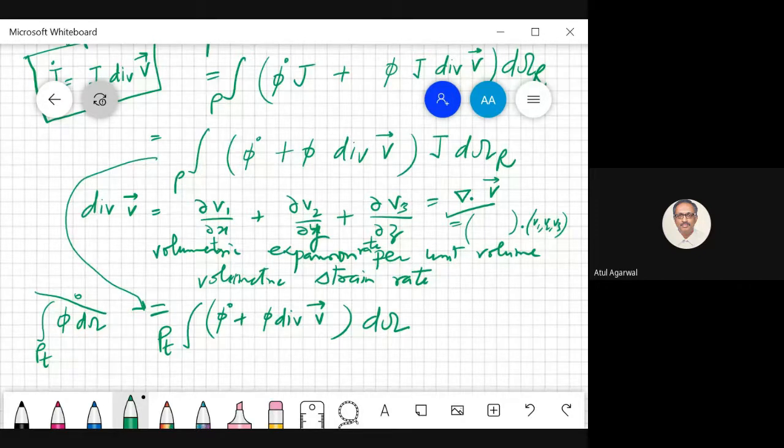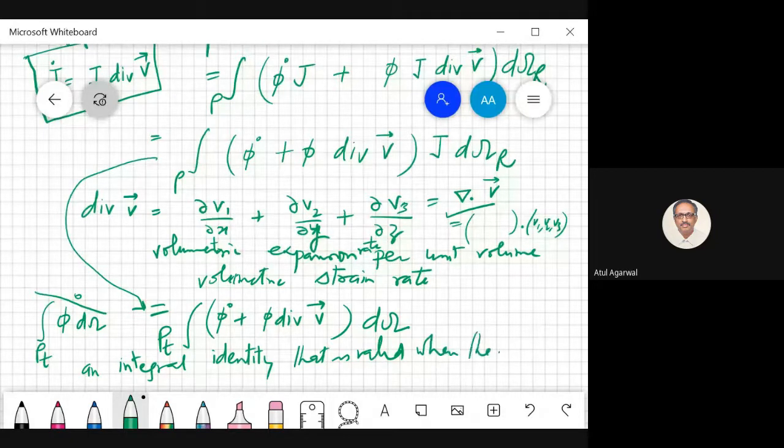So this is an integral identity that is valid when the spatial region P_t is convected with the body.